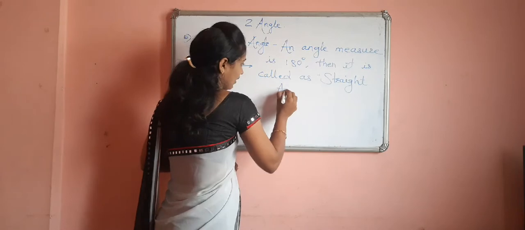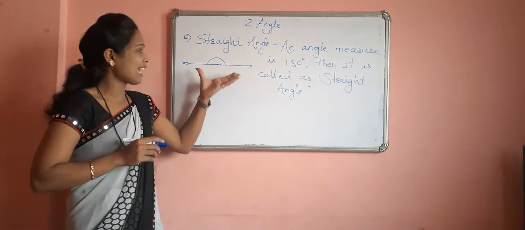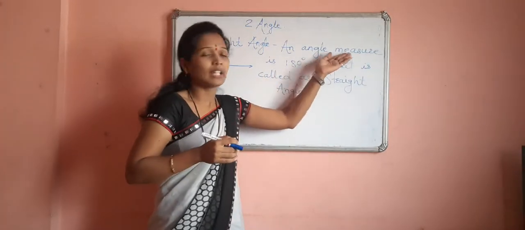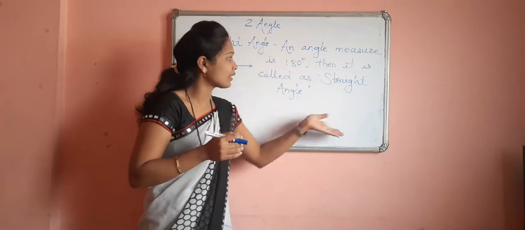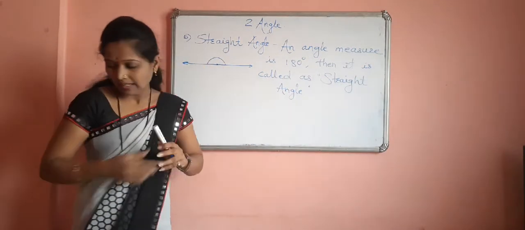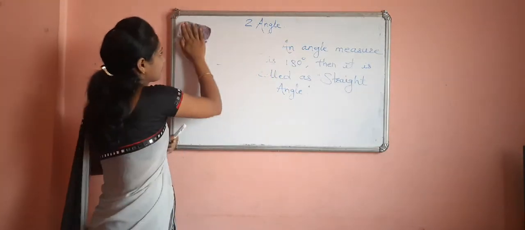Straight angle. It means suppose an angle is given in this middle, it means this is a straight line. A straight line is given in front of you, then its measurement is 180 degrees. So it is called a straight angle. This is the fifth type, that is straight angle. Next, the sixth type is